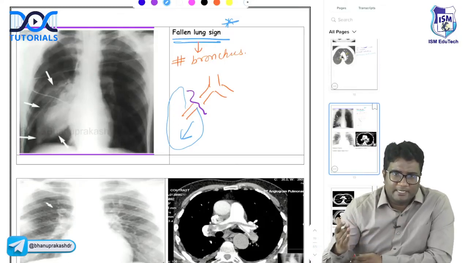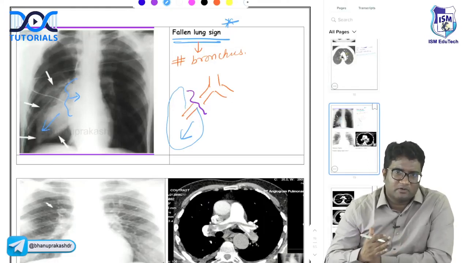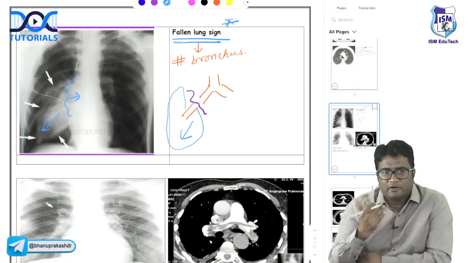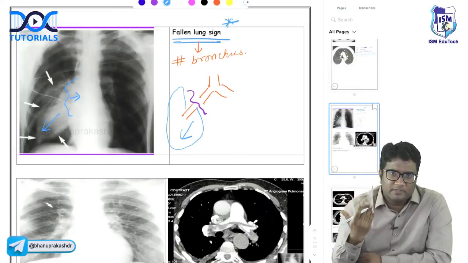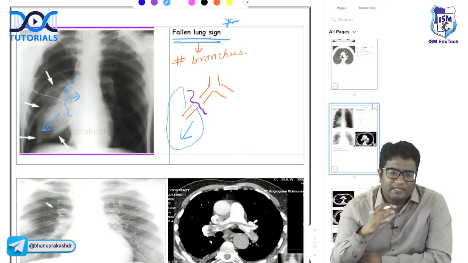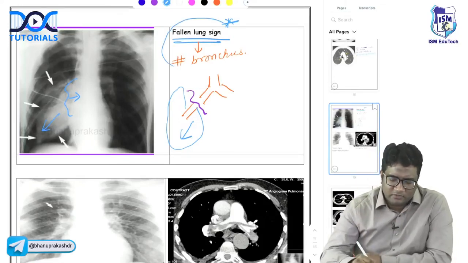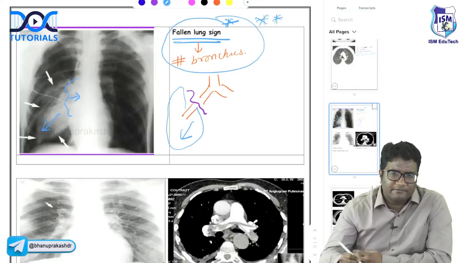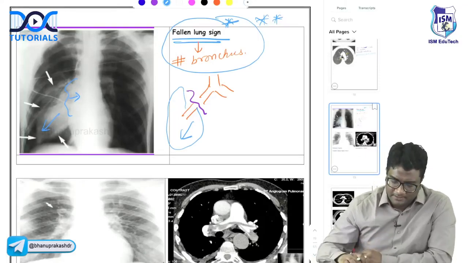Instead of collapsing towards the hilum, as it would have in pneumothorax, if the lung falls inferiorly and laterally, that is called fallen lung sign. Both of them occur in trauma. So if you see the lung collapsing towards the hilum, that is a pneumothorax. But if you see the lung falling inferiorly and laterally, that is called fallen lung sign, a feature of fracture of bronchus. Just remember this theory based question. Fracture of bronchus produces fallen lung sign. Okay.